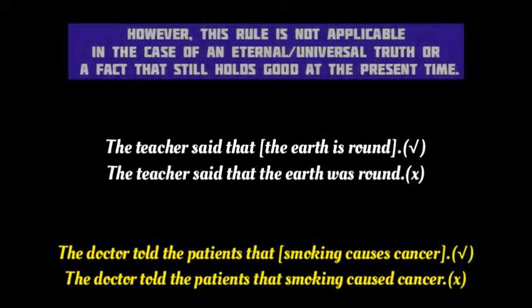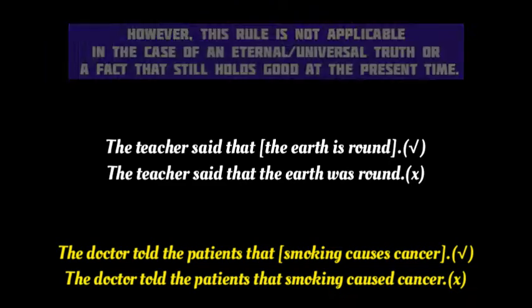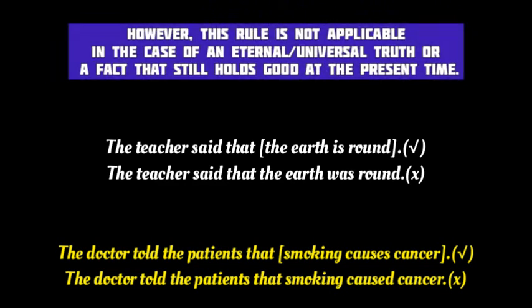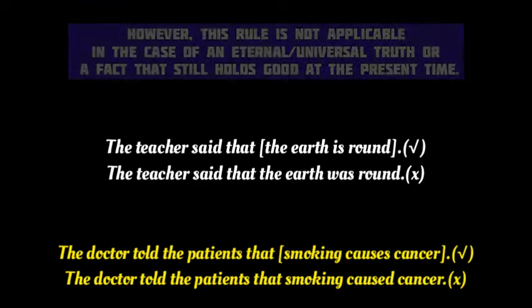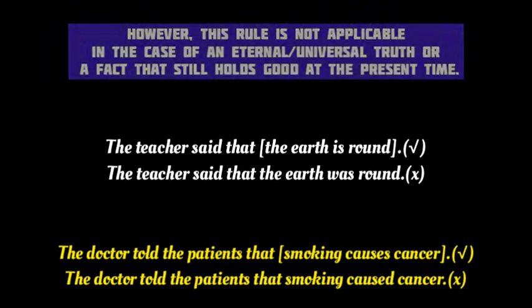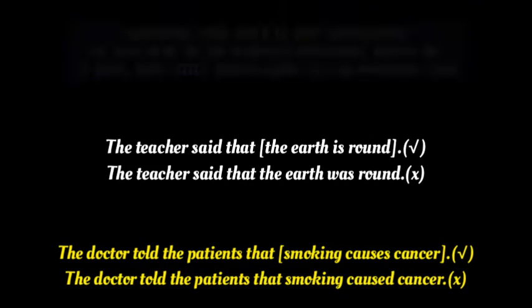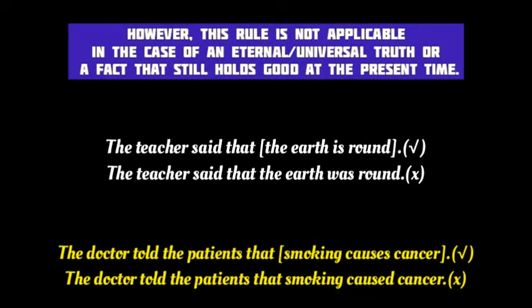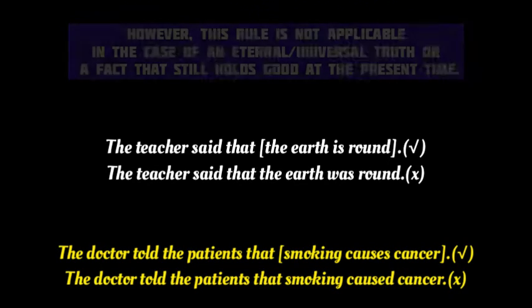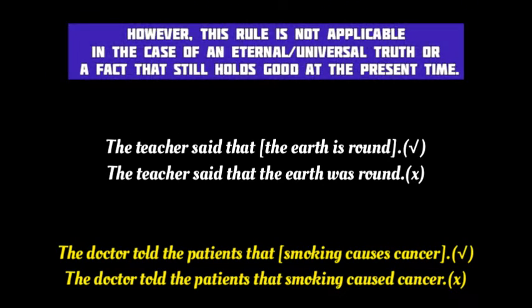But do remember that this rule of the sequence of tenses is not applicable if the subordinate clause contains an eternal or universal truth. For example, in the sentence, the teacher said that the earth is round, the subordinate clause, that the earth is round, contains an eternal truth. An eternal truth means something that does not change with time, that is true forever. So in this sentence, although the verb in the main clause said is in the past tense, the verb in the subordinate clause is also in the present tense. It cannot be in the past tense here.